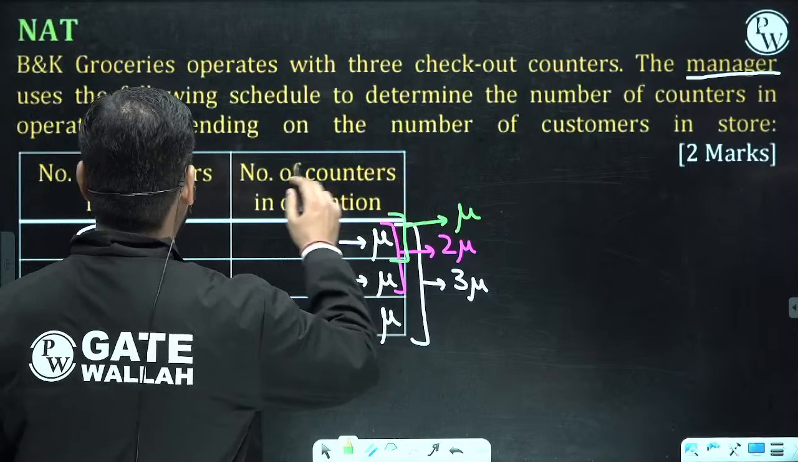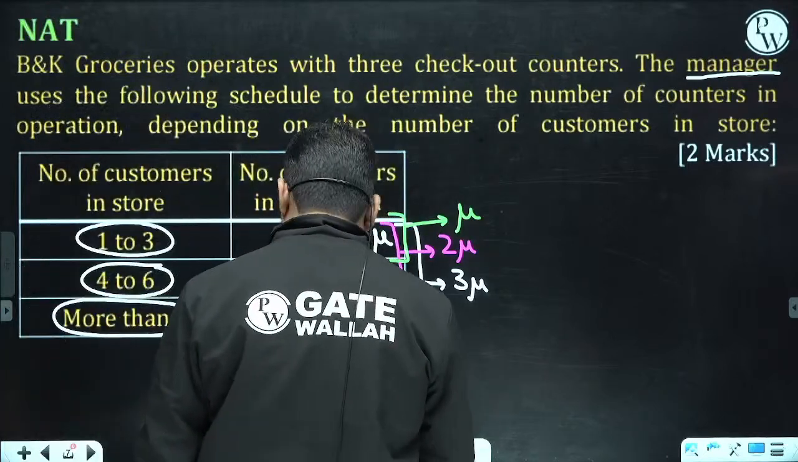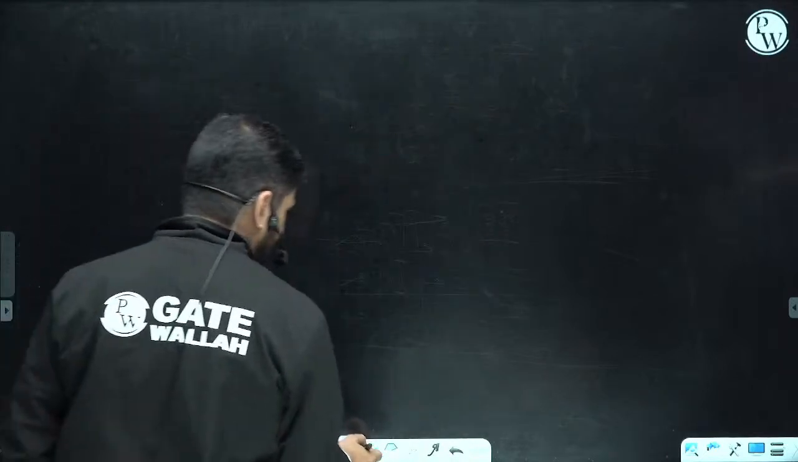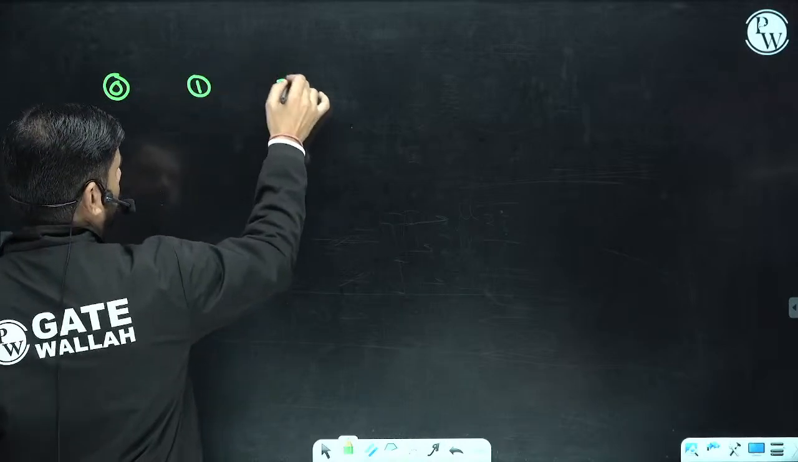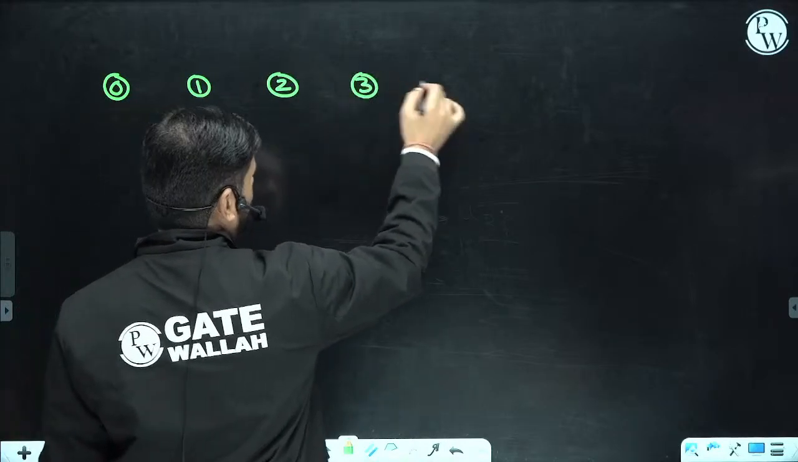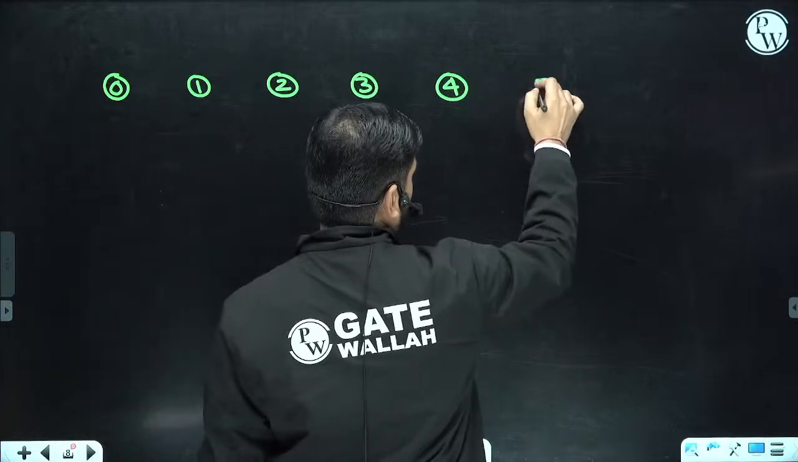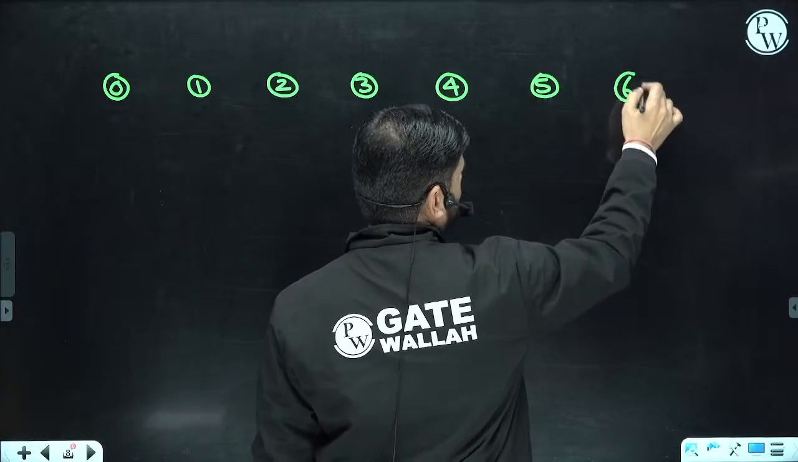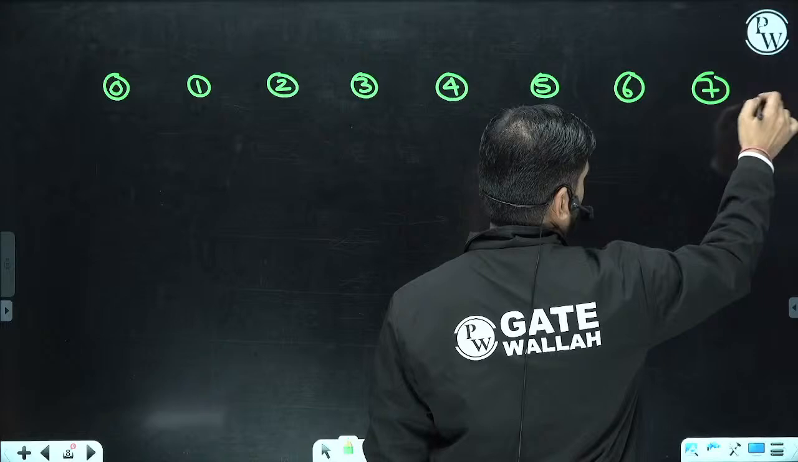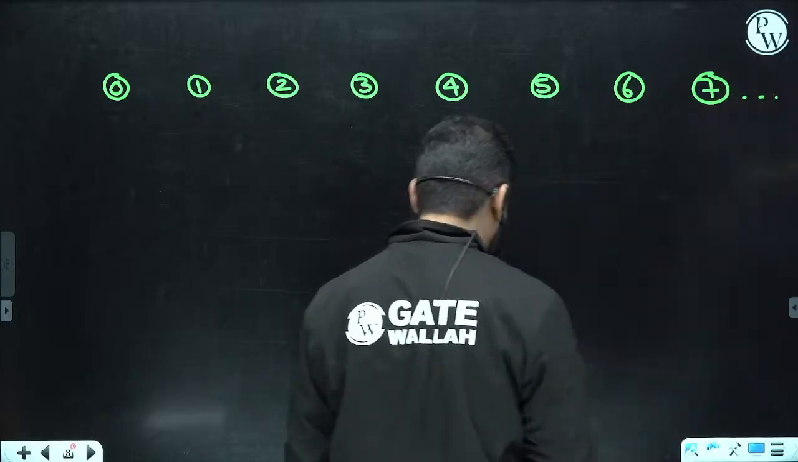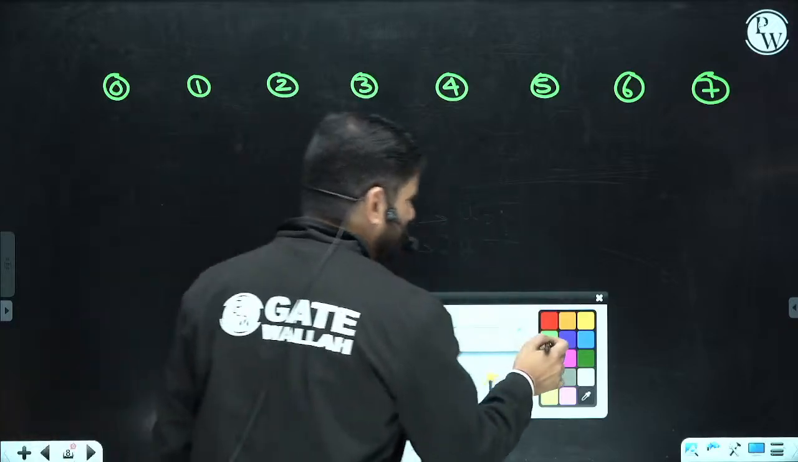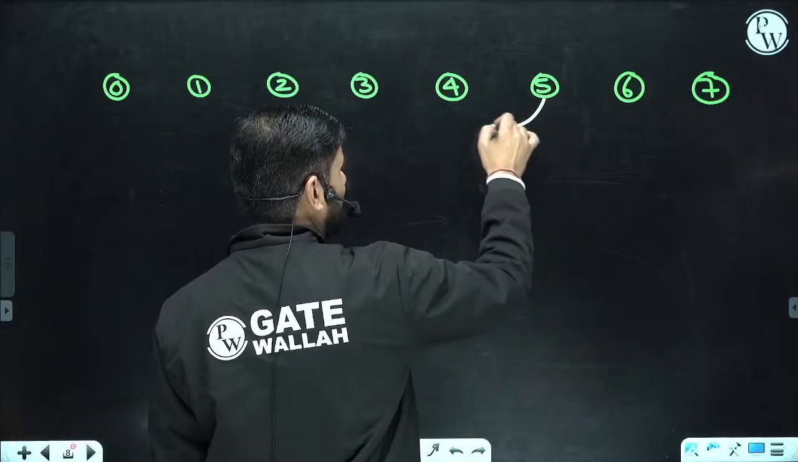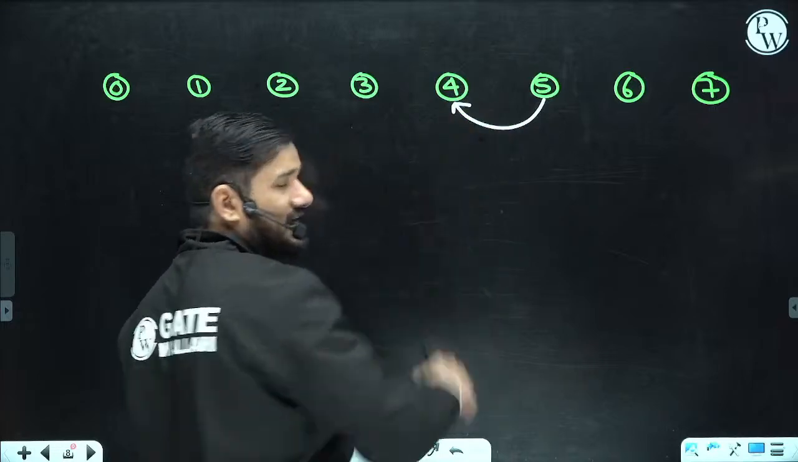This is the manager. So I am going to make the diagram here. Really excellent and very practical question. 0, 1, 2, 3, 4, 5, 6 and 7 and so on. Any number of people can come in the system. Now can you please identify what value of mu should I write here?